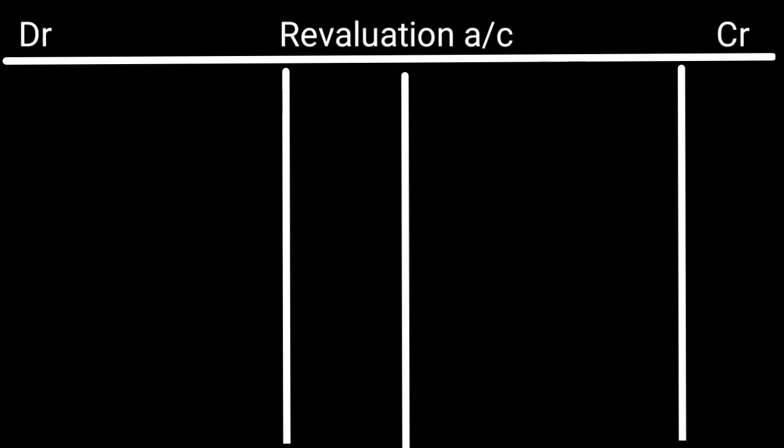So when the asset value is increasing, we will record it on the credit side. We can enter here by asset, by furniture, by machinery, by land and building. So if the profit is increasing, we can record on the credit side. When asset is increasing, we are getting profit.